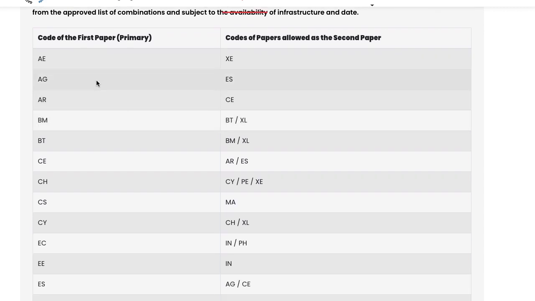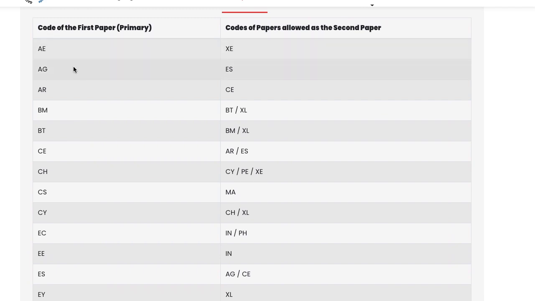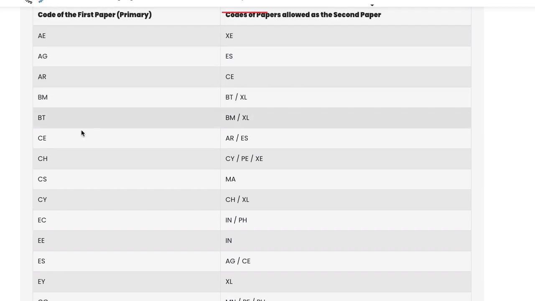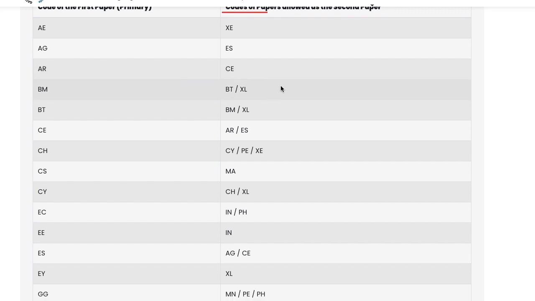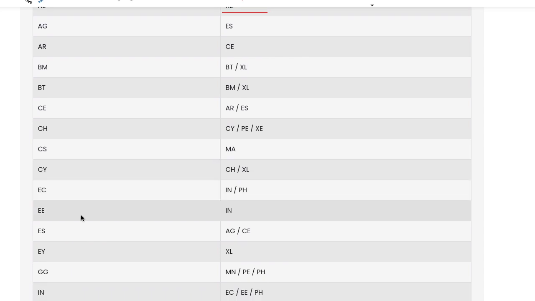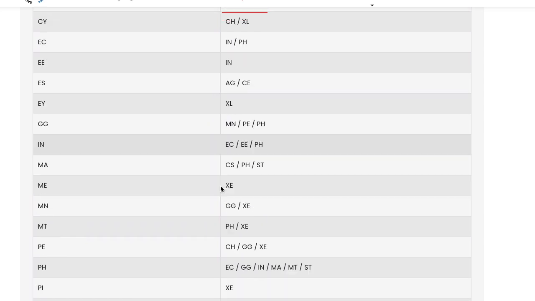If you are writing agriculture as your primary paper, you can write environmental science as your secondary paper. Similarly, if you are writing civil engineering as your primary paper, you can write environmental science as your secondary paper. Other students, if you are from a mechanical background or a physics background, you can directly choose environmental science as your primary paper.